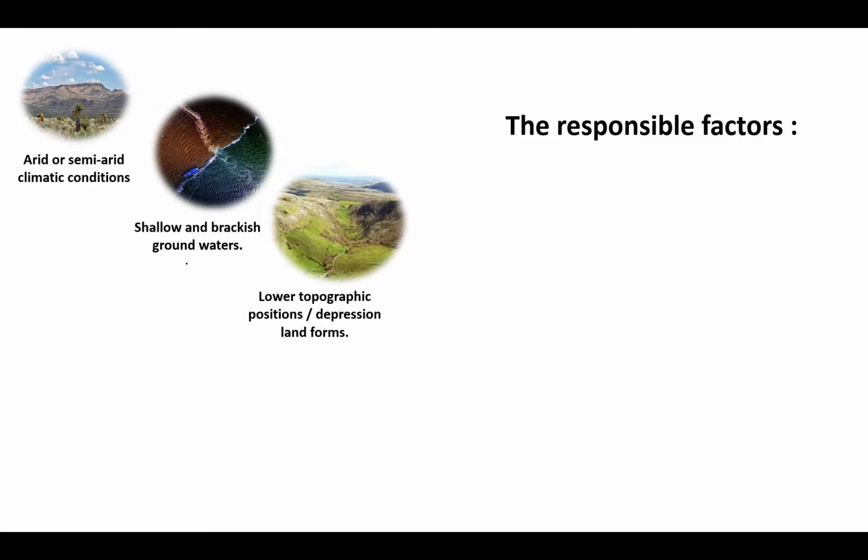Followed by lower topography. If there are lower topography or depression lands, what will happen? The salts brought by the water will be accumulated in the lower topography, and that creates the inland salinity problem. Another one is alluvial deposits. Alluvial deposits near the sea coast definitely have accumulation of salts, which leads to the formation of saline soils.